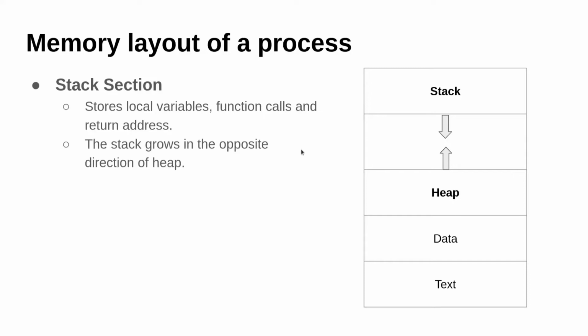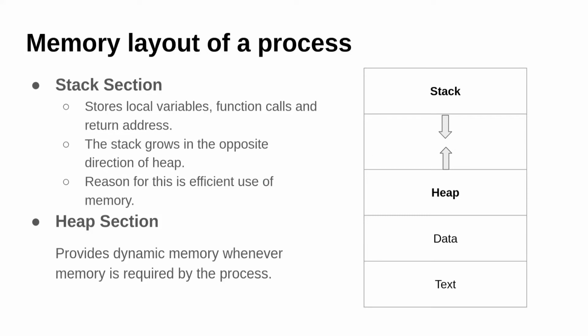As we can see in this diagram, the stack and the heap section grow in opposite directions. The reason for this opposite direction is that we can have efficient use of memory. Let's say the heap was here and the stack was on top of it, so the heap couldn't grow. As a result, we would not be using the memory efficiently. So what we do is we keep the stack on the top and the heap wherever on the bottom we have space, and then we grow them in opposite directions, so the leftover memory can be used efficiently.